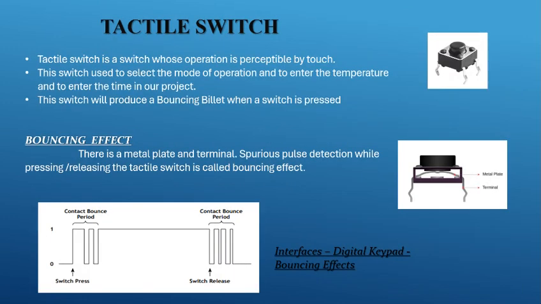Next will be the tactile switch. A tactile switch is a switch whose operation is perceptible by touch. This switch is used to select the mode of operation and to enter the temperature of the operation. This switch will produce a bouncing effect, as shown in the figure. You can see the figure, the bouncing effect of the switch.